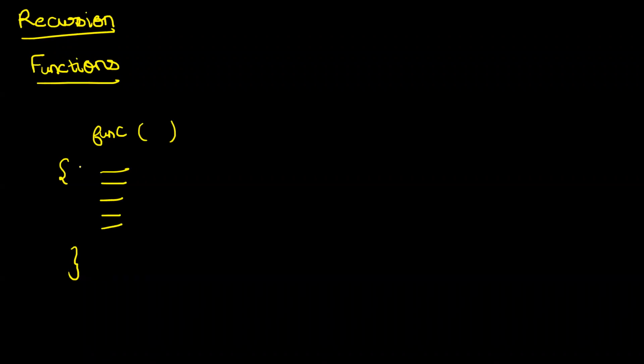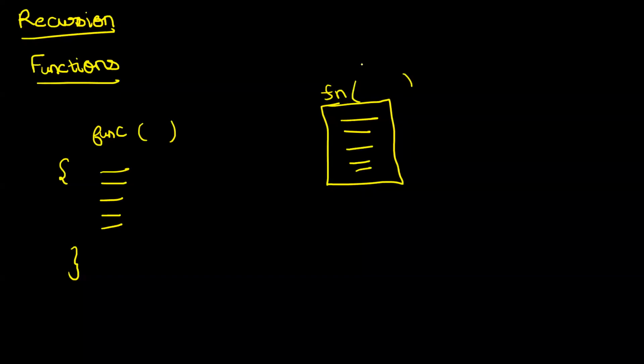So what is function? A function is a block of code, right? Which you can reuse again and again. And what did I tell you? Boss, you can treat your function as a black box. Okay, you can treat your function as a black box. And every function will have a name. Every function will receive certain parameters as input. It will have certain arguments. A function might accept something as input. So these are known as arguments of the function.